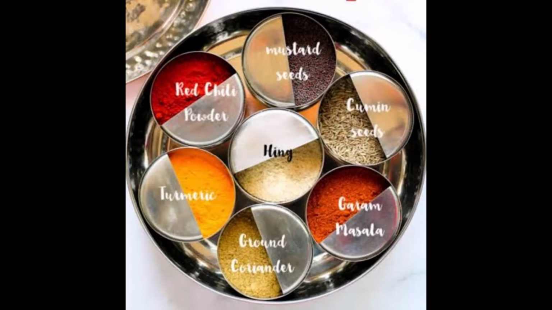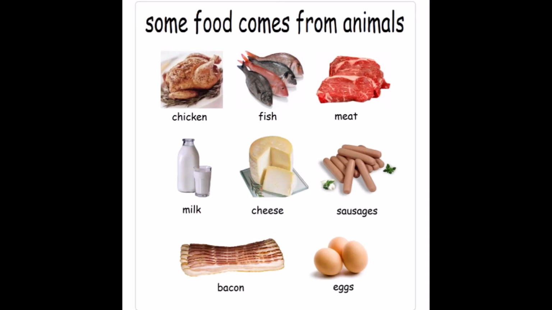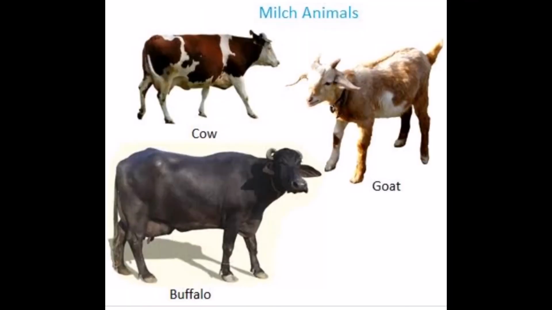Food from animals. Animals are also an important source of our food. Milk, eggs, and meat are important examples of food from animals. Milk. Cows, buffaloes, sheep, goats, camels are a great source of milk. Milk giving animals are called milk animals. It is rich in vitamins, minerals, proteins, carbohydrates, and fats.